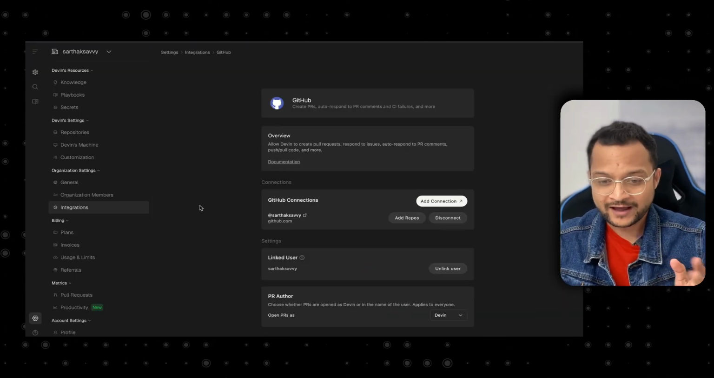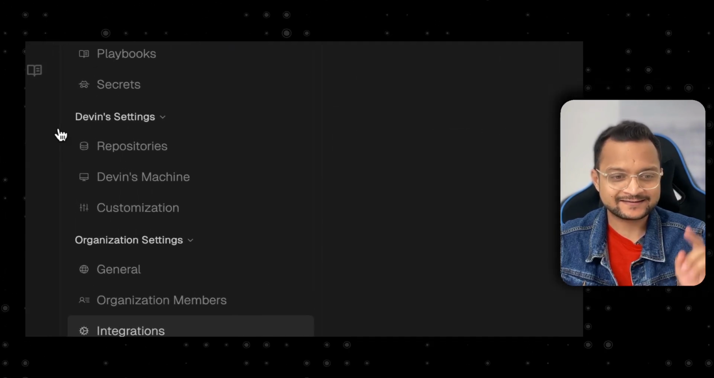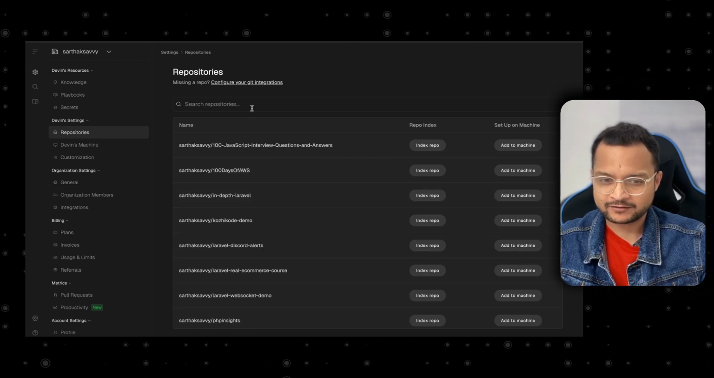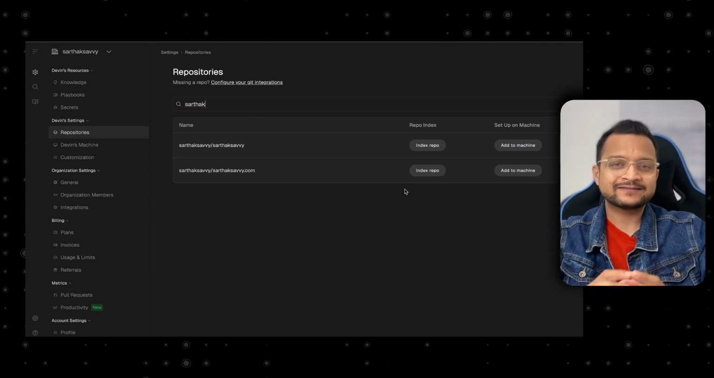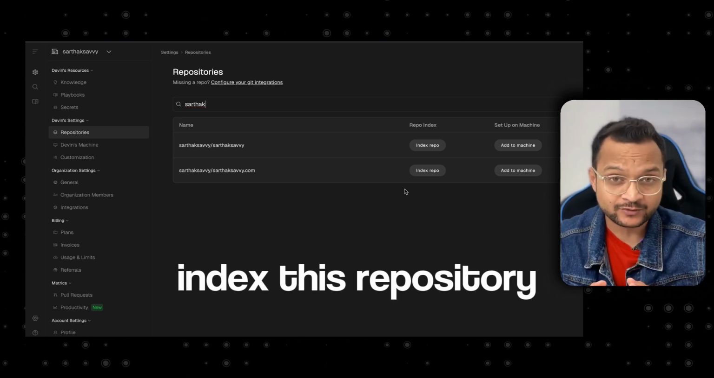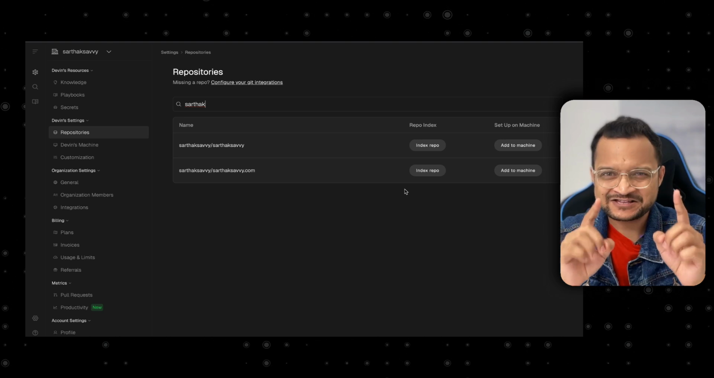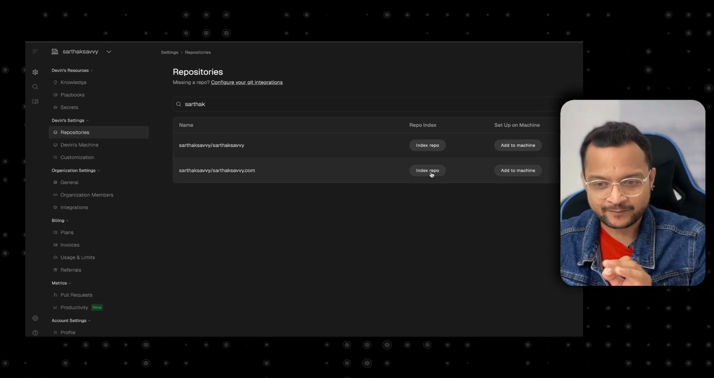Okay, so once you have the connection with GitHub, now you can go to the Devin settings, and in the repositories, you will find all the repositories you have. And I'm going to search for the specific repository. And what I'm going to do is index this repository. Why is this important and what is the benefit of this? You will get it very soon. So first of all, let's click index repo.